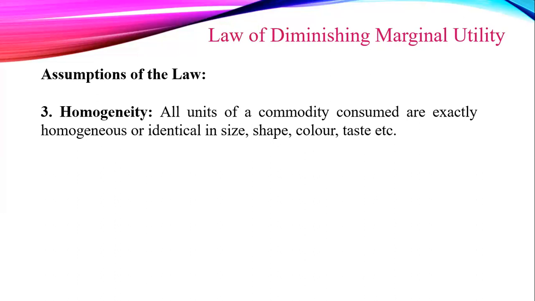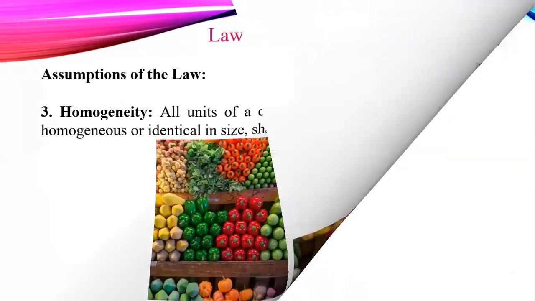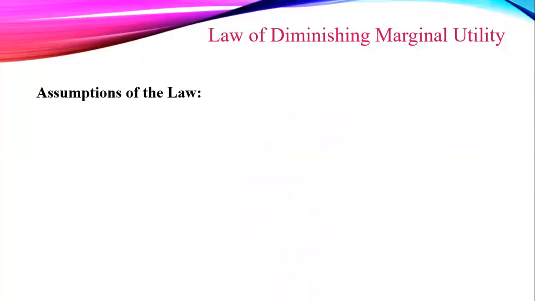For instance, there is a big difference in taste of pure Darjeeling tea and ordinary tea. The initial consumption of ordinary tea and then switching over to Darjeeling tea may not reduce the marginal utility of additional cups of tea. Now see the picture. The picture shows that all the commodities are consumed exactly the same in size, shape, color, taste, etc.